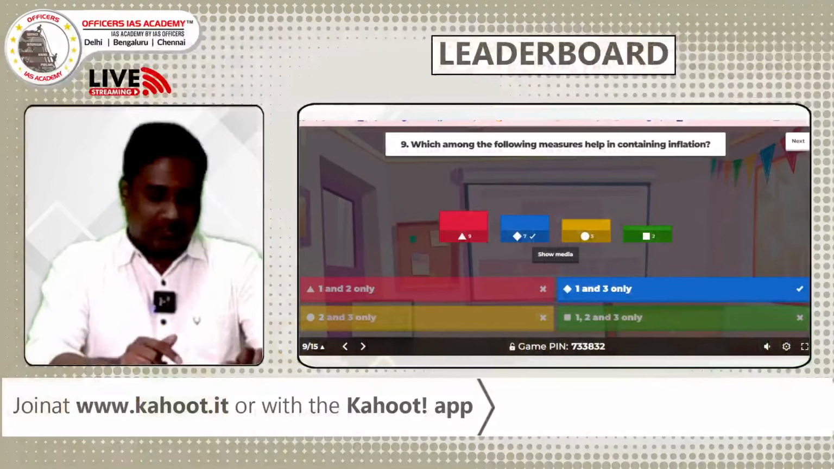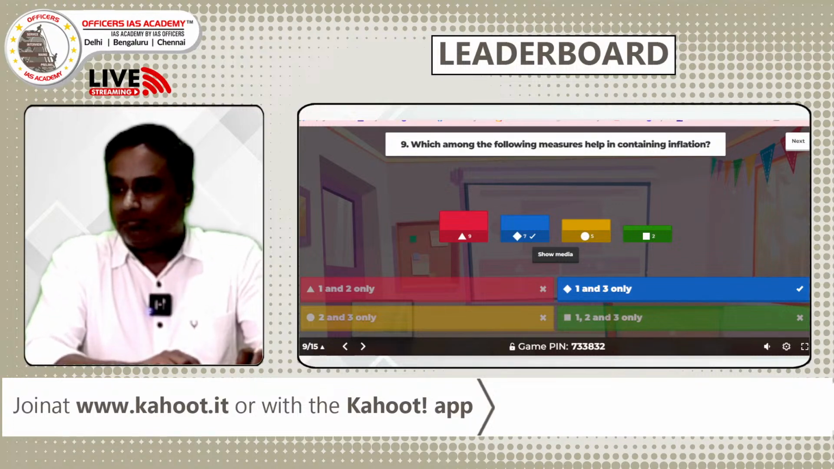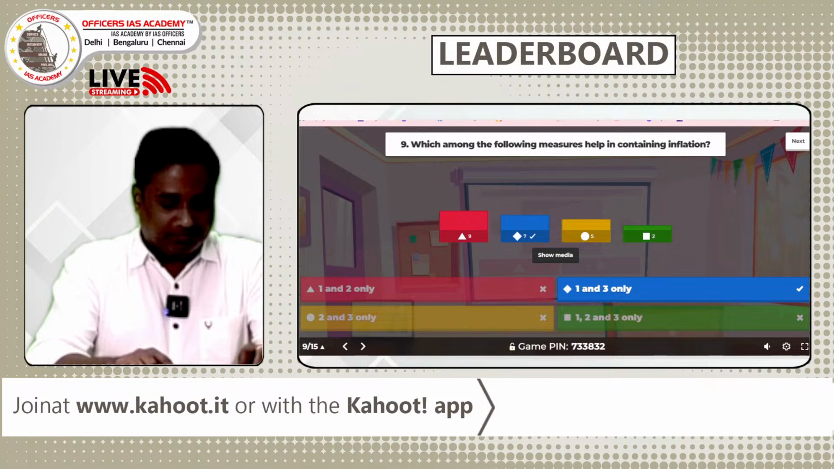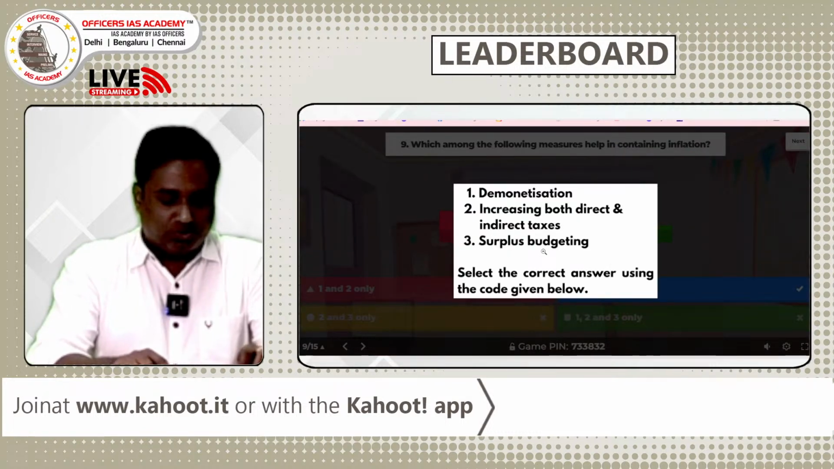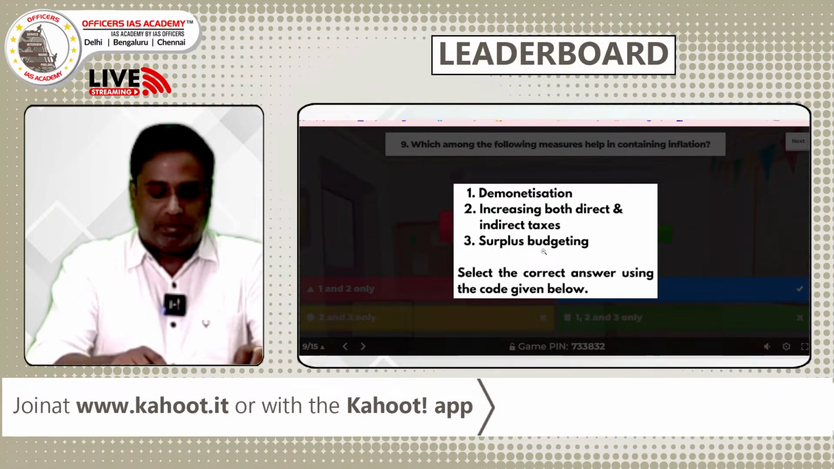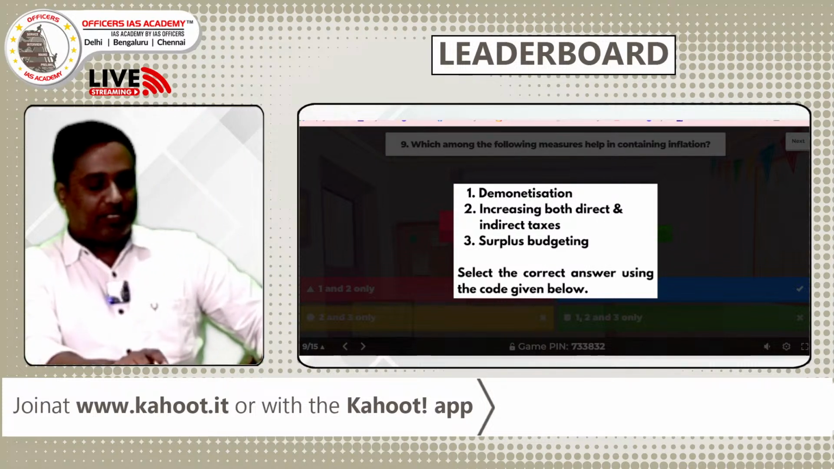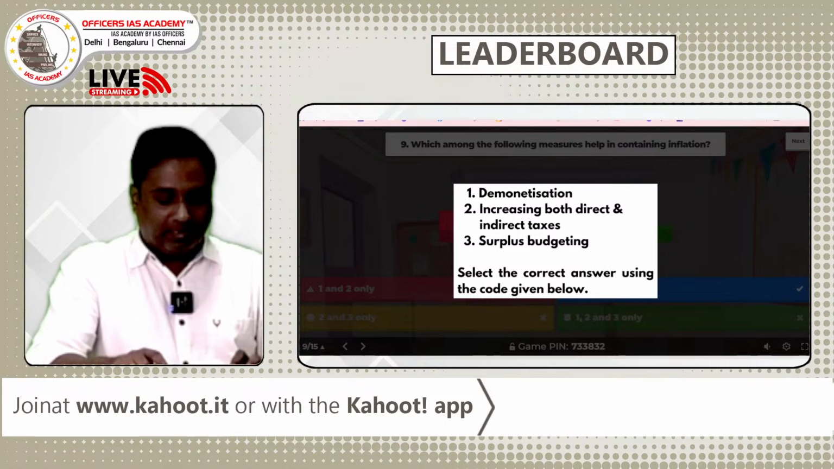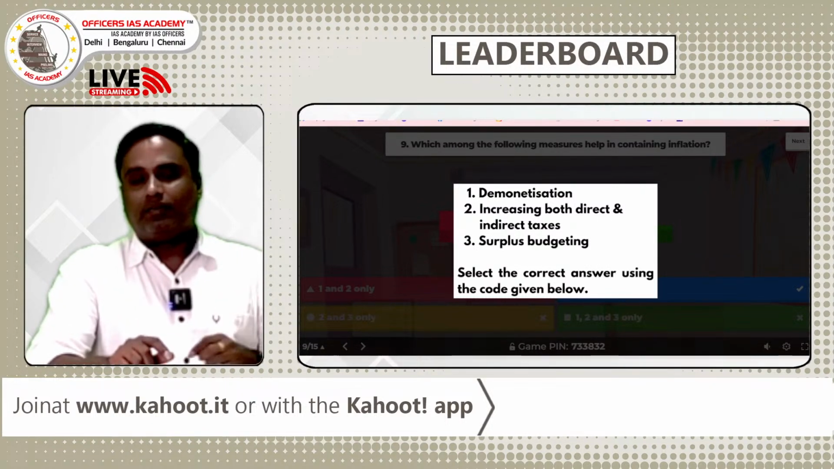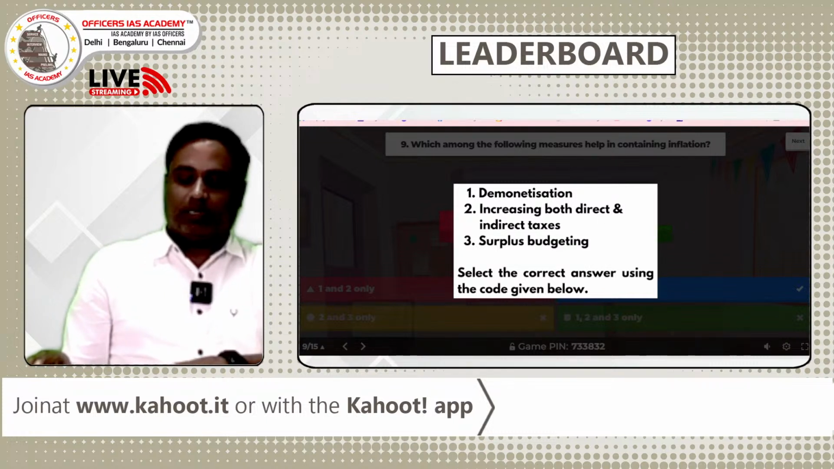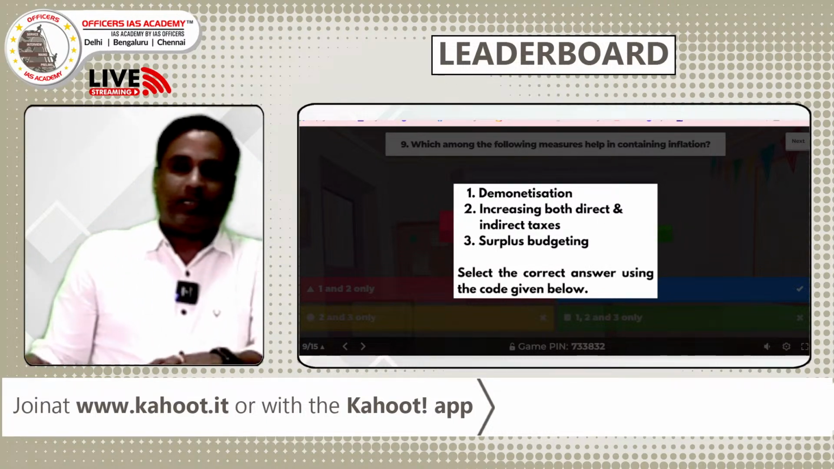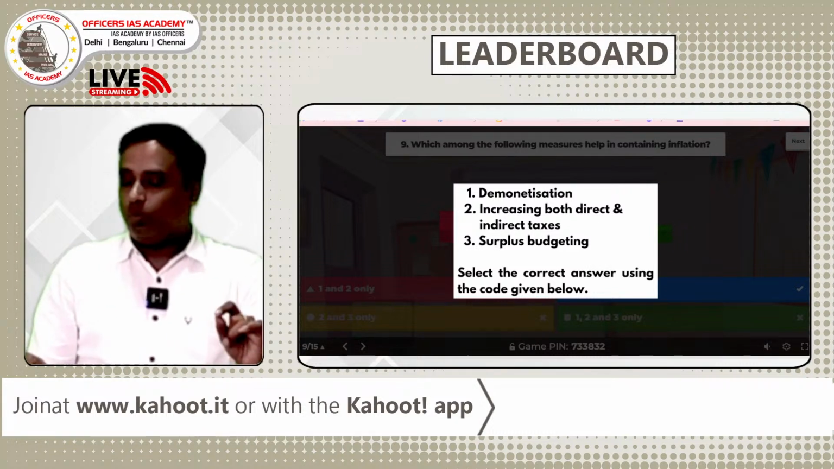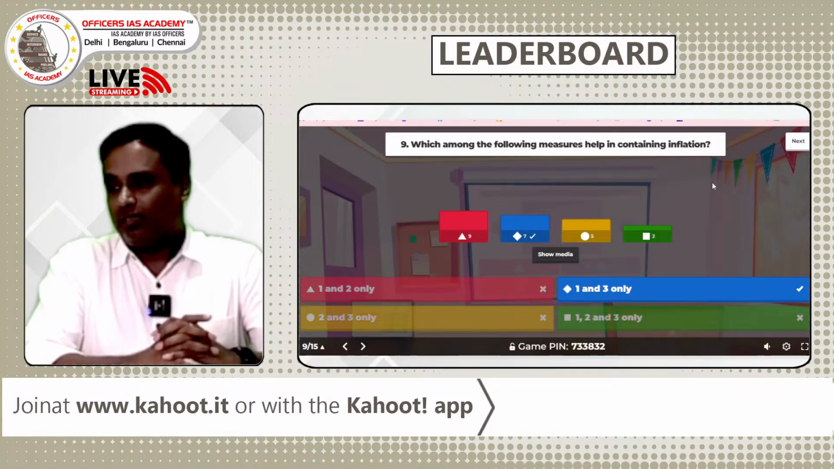Time is up. Sorry. The maximum answers were A, but the right answer is B, 1 and 3. The question is: which among the following are the measures helping contain inflation? Demonetization and surplus budgeting both will try to contain inflation, but increasing both direct and indirect taxes will increase the price of the products, and it will cause the rate of inflation to be higher. So it won't help in containing inflation. So the answer will be B, 1 and 3 only. And let's see what happens to the leaderboard.